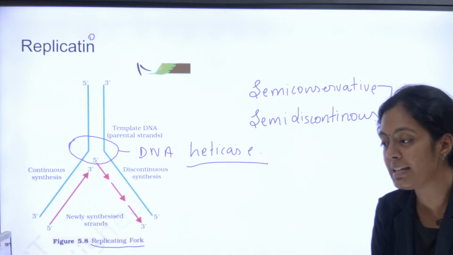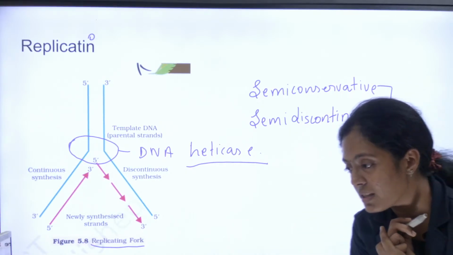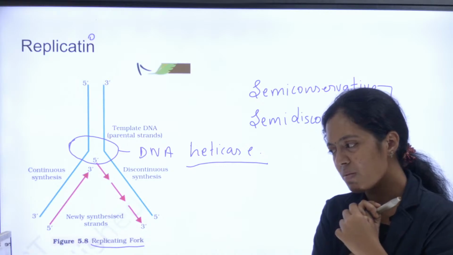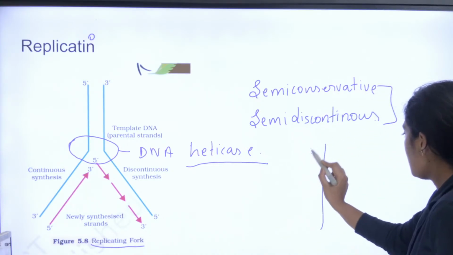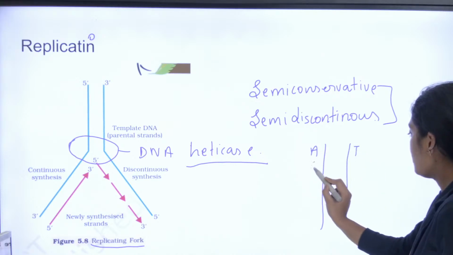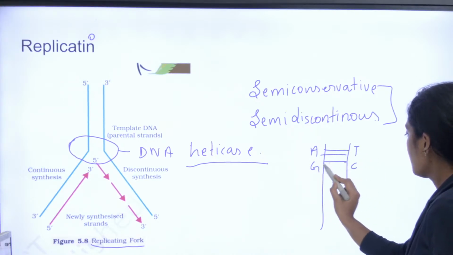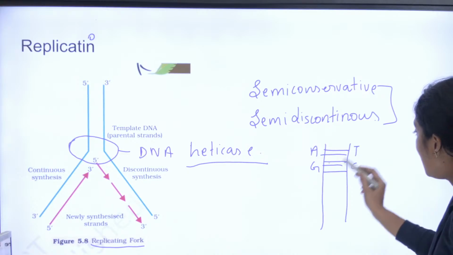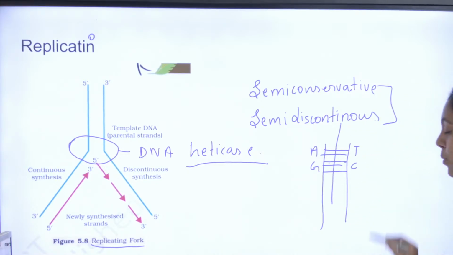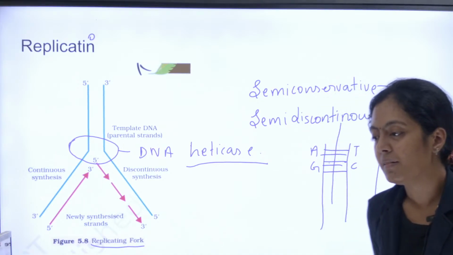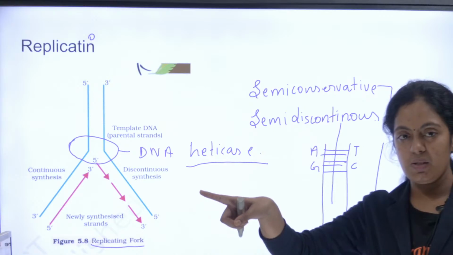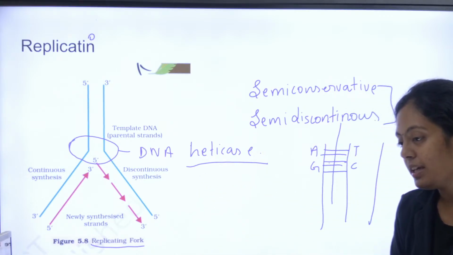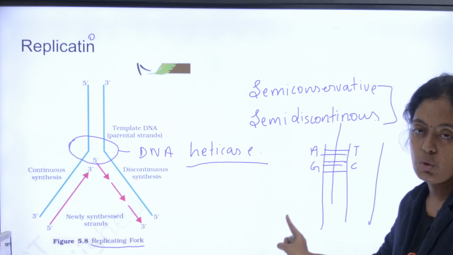Very important: in DNA, it is the hydrogen bonds that are there between the strands, not the nitrogen bases. Yes, hydrogen bonds. Look here, A, T, G, C. In the helicase step, it will break the hydrogen bonds and separate the two strands. Now it is clear, Hari? Is it clear? And those two separated strands will form a Y-shaped structure. So when they ask DNA replication, please do use this diagram.